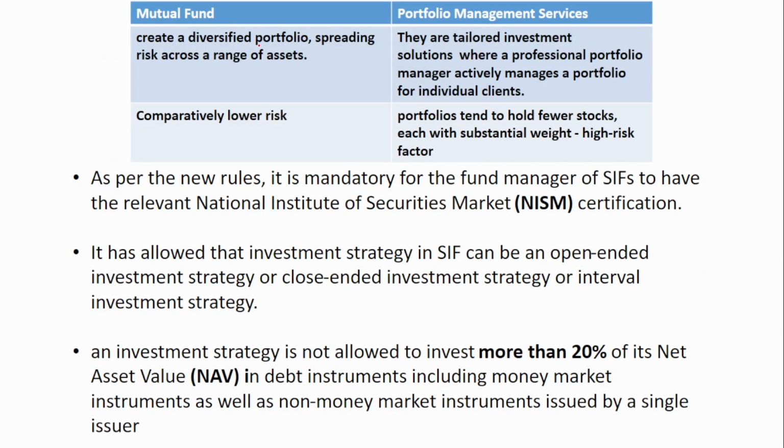If you see mutual fund, it creates a diverse portfolio spreading risk across a range of assets. In portfolio management services, there are tailored investment solutions where a professional portfolio manager actively manages a portfolio for individual clients. A mutual fund is comparatively lower risk because the diversification is very large. But in PMS, the portfolio tends to hold fewer stocks, each with substantial weight, and so the risk factor is high. This is the main difference between the mutual fund and the portfolio management services.